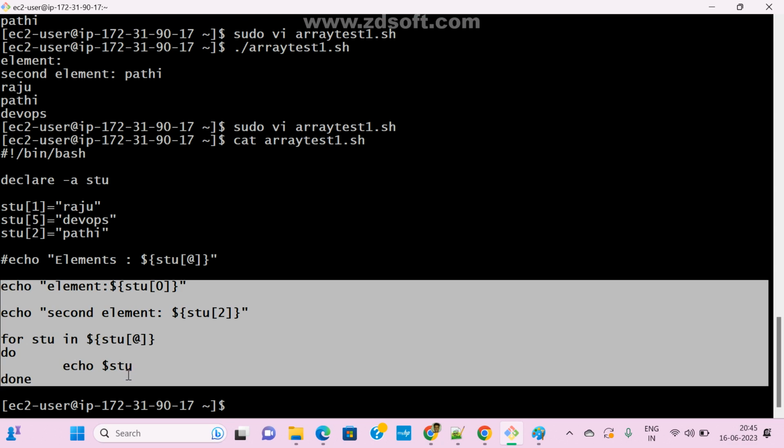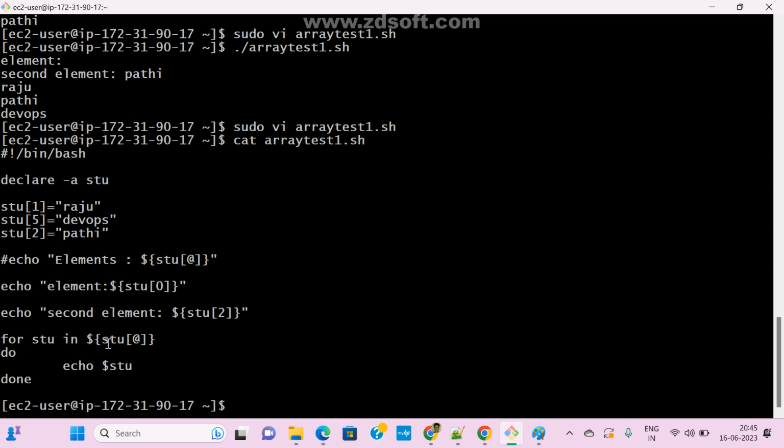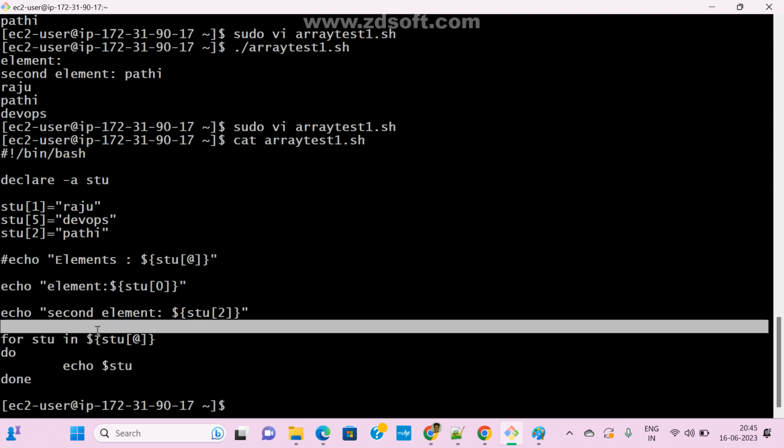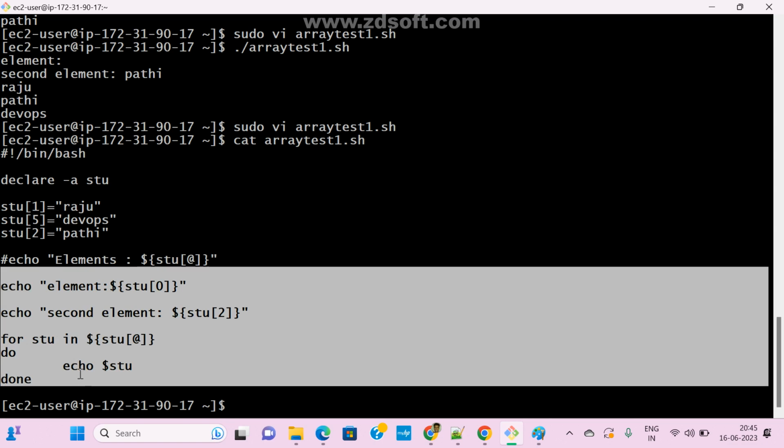It is not recommended to write these commands separately every time. These commands and all, I am going to write in one function. Whenever I need, I simply call that function name. That's it. So what is a function? A function is nothing but a group of statements, multiple commands.